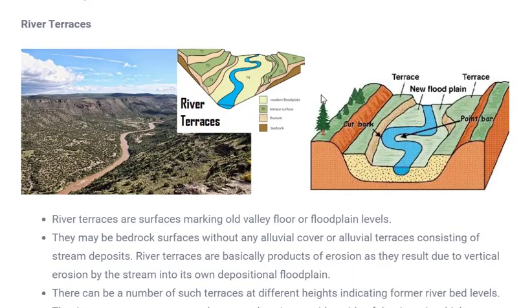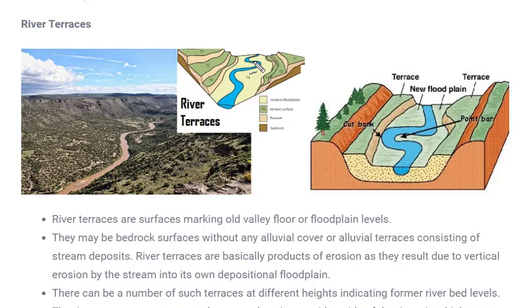River traces. Now what do you understand by traces? Traces means the remains or the leftover part of something. So in case of a river, there are certain conditions when there is lots of water in a river, and there are certain conditions when the amount of water reduces. We can see the changes due to the climate. Like in summer season, the amount of water is less. In winter season or rainy season, the amount of water in the riverbed is more. So you can see the traces over here.